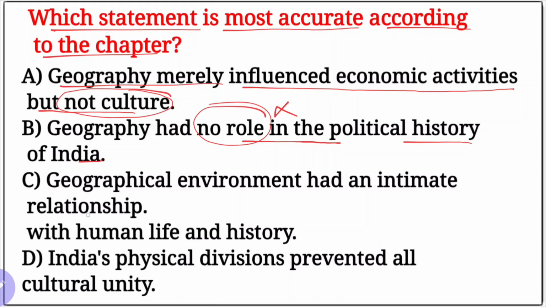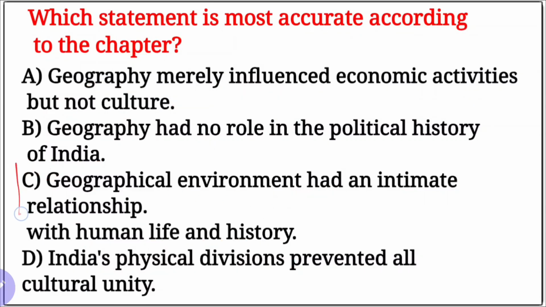This is also a wrong statement. C, geographical environment had an intimate relationship with human life, culture and history. Yes, true. D, India's physical divisions prevented all cultural unity. Wrong statement. So our right option is here C. C is the right option.